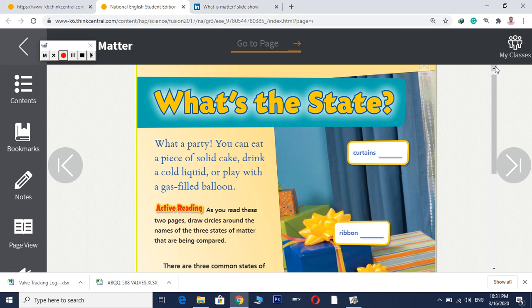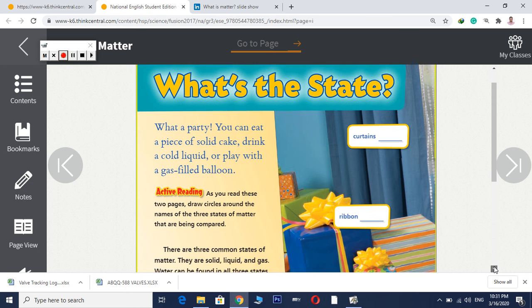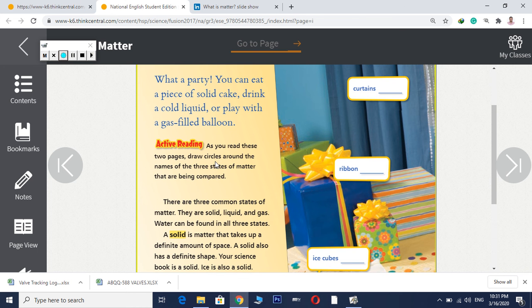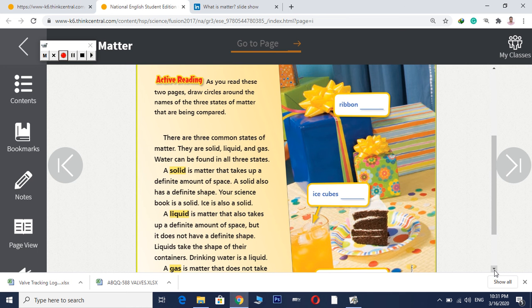What a party! You can eat a piece of solid cake, drink cold liquid, or play with a gas-filled balloon. As you read these 2 pages, draw a circle around the names of the 3 states of matter. So I will circle the 3 states of matter that are being compared, and we will compare between them. There are 3 common states of matter. Yes, there are solid, circle with me, solid, write 1, liquid, write 2, gas, write 3.